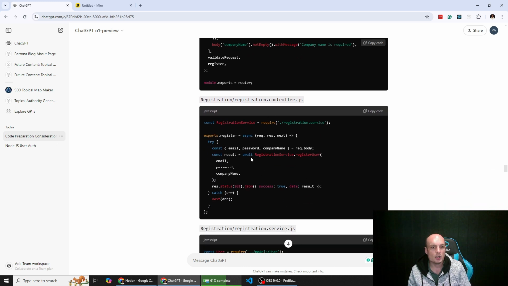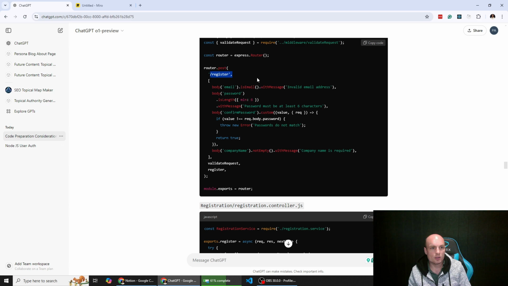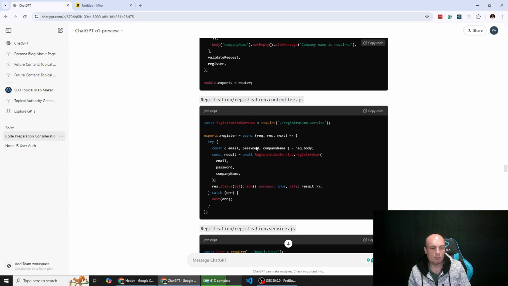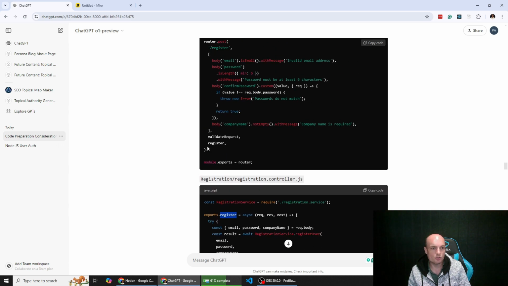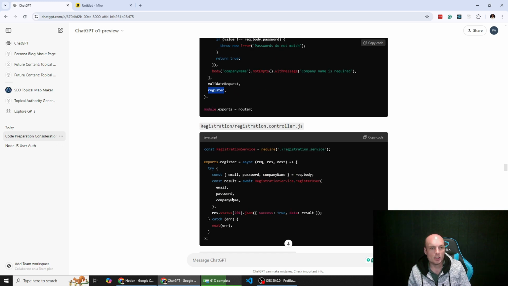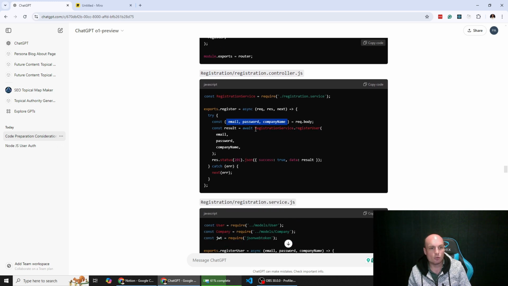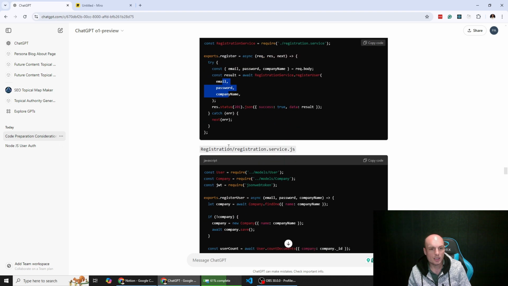Here's our controller. So that endpoint leverages this controller. So register, you can see that here. At the end of this API endpoint, we're calling this controller function, which is this. We've got our email, password, and company name. We then await the registration service to register the user, and we pass to the service these things.